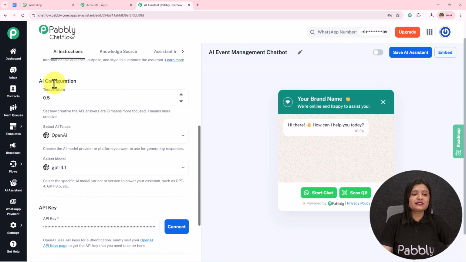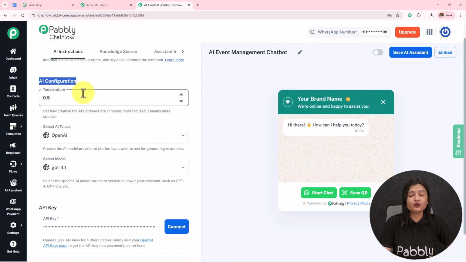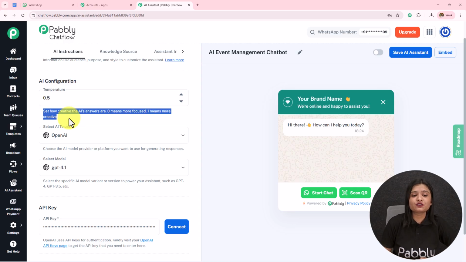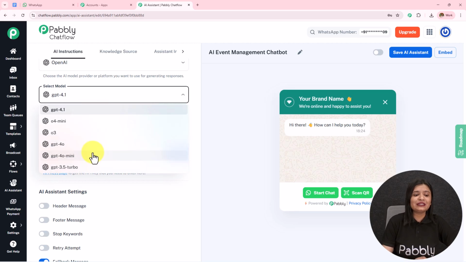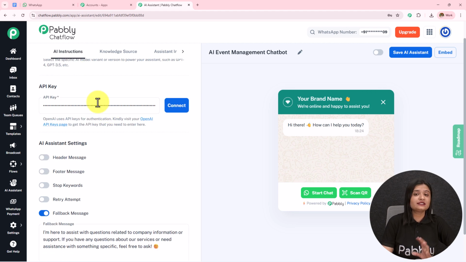And then moving on to the next, which is this AI configuration, where the first one is temperature. Now set how creative the AI answers are. 0 means more focused, 1 means more creative. So if we go from 0 to 1, the creativity of how this AI is answering will increase. I'm going to keep it at 0.7. The AI to use will be OpenAI. The model will be GPT-4o mini, and then we need to enter this API key.